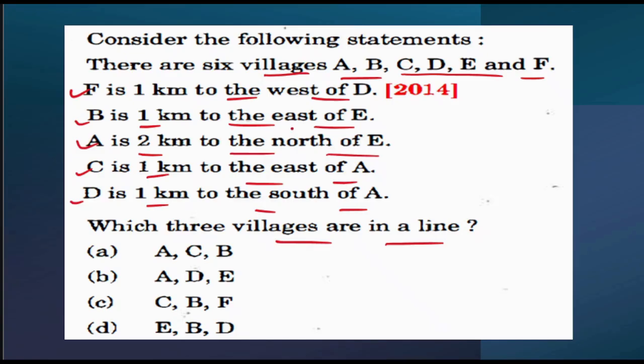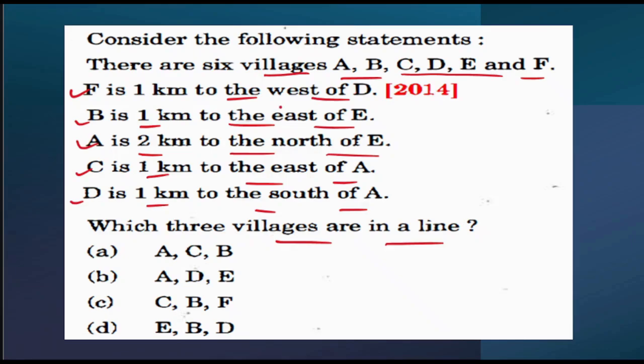Let's solve this particular question. Firstly, F is 1 kilometer to the west of D. That means, say for example, this is D, this is F, and the distance is 1 kilometer. Next, B is 1 kilometer to the east of E. Anywhere else D or F is there? Over here D is there.